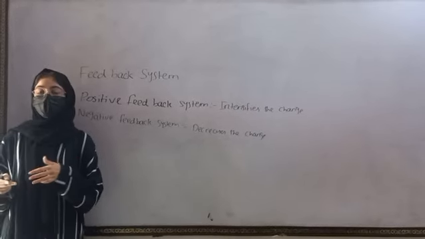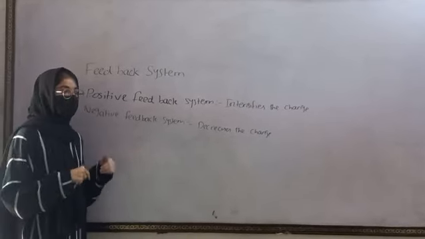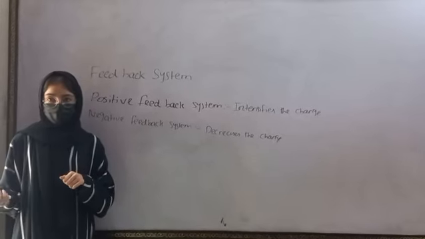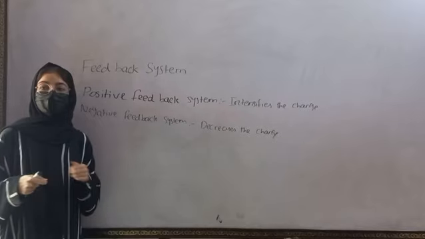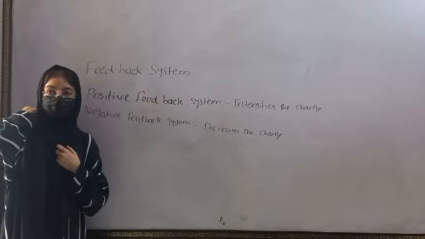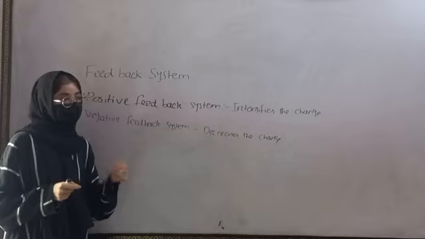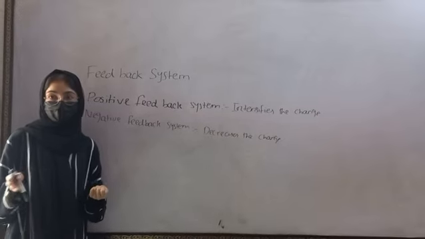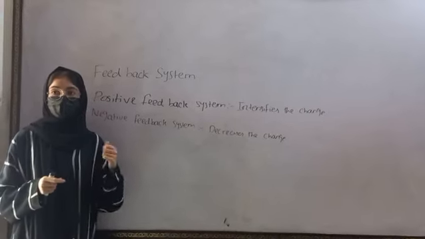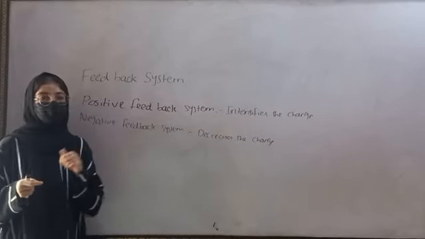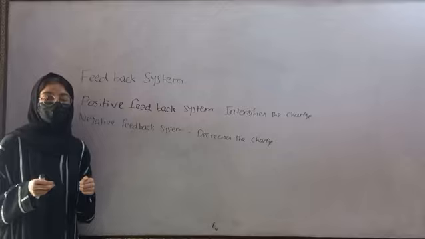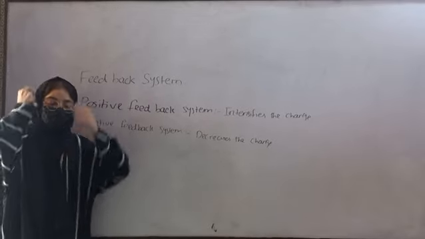For example, we are in a hot environment and our body temperature starts increasing. Receptors detect this change and they send the signal to the brain, which is the control center. The brain generates the command to the skin to start producing sweat. As a result, the body starts producing sweat, the body feels cooling and its normal temperature is restored.